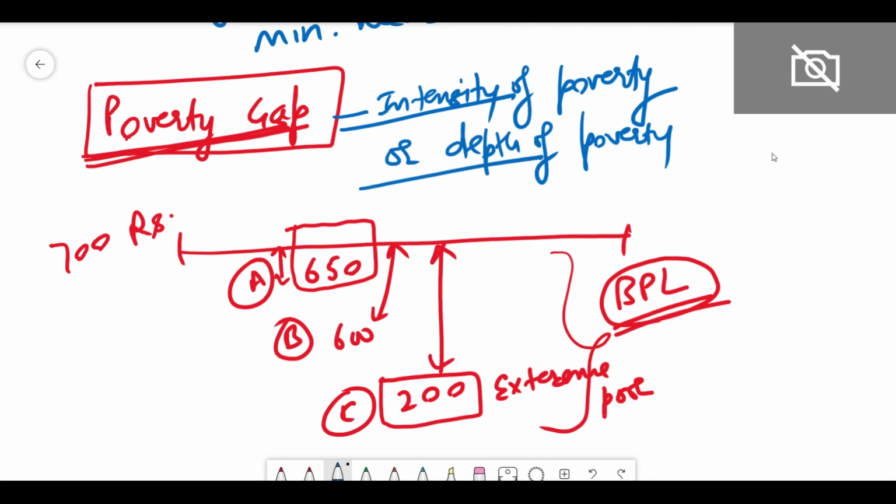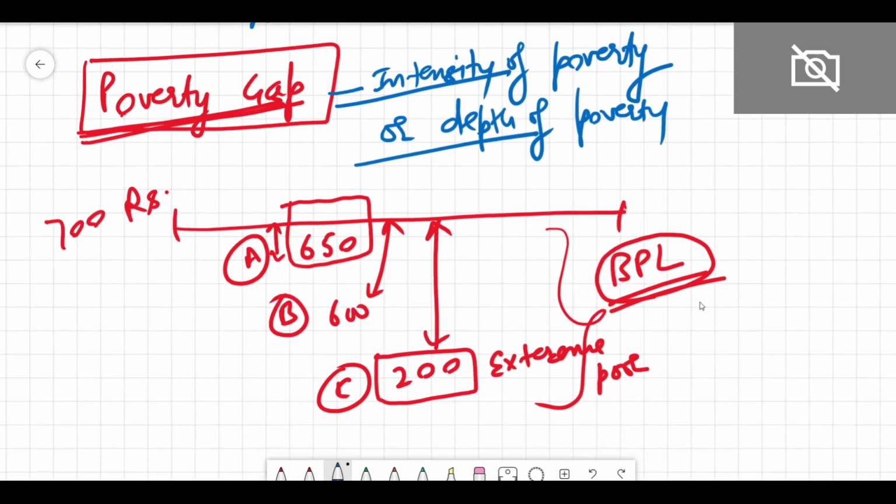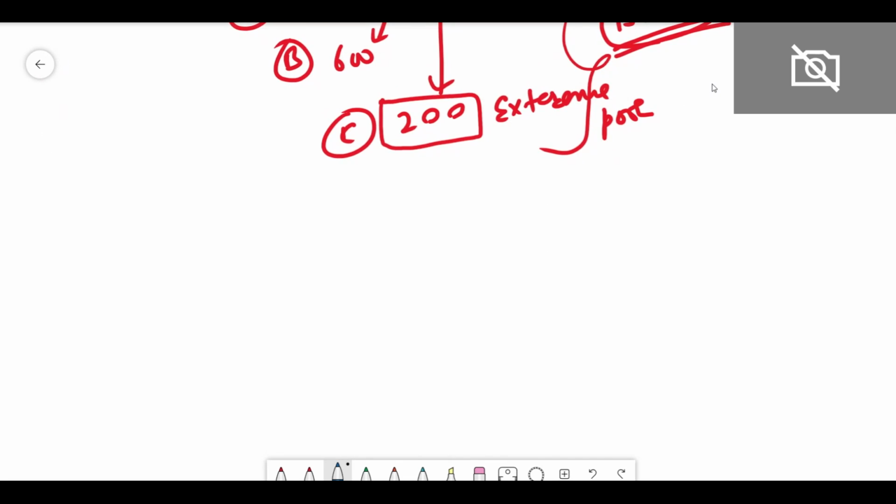Intensity of poverty or depth of poverty, right? And how do we calculate it?